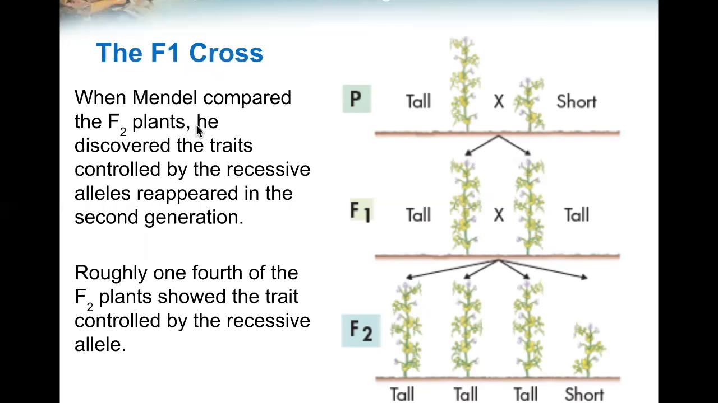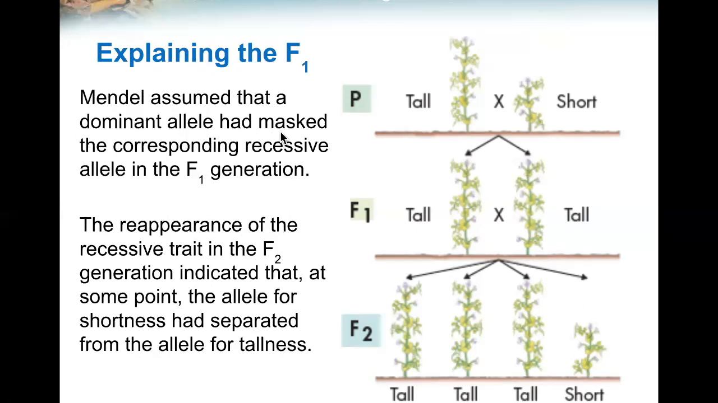When Mendel compared the F2 plants, he discovered the traits controlled by the recessive alleles reappeared in the second generation. Roughly 1/4 of the F2 plants showed the trait controlled by the recessive allele. Mendel assumed that a dominant allele had masked the corresponding recessive allele in the F1 generation. There's a recessive gene in both of the F1 plants, but it's masked. The reappearance of the recessive trait in the F2 generation indicated that at some point the allele for shortness had separated from the allele for tallness.